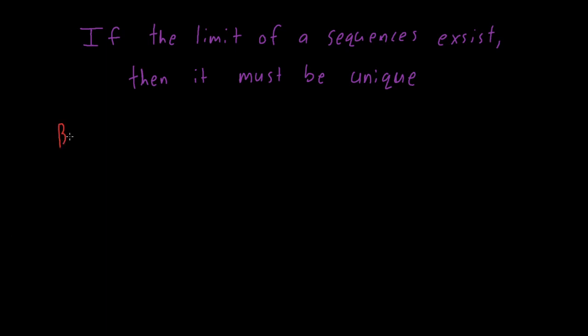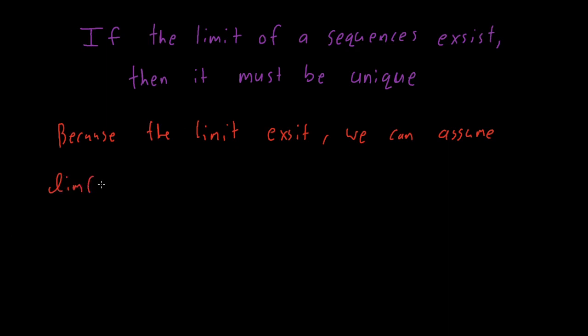So because the limit exists, we can assume that the limit of a of n is equal to x, and the limit of a of n is equal to y, where x, y are elements of the real numbers or complex numbers, depending on what your sequence is.